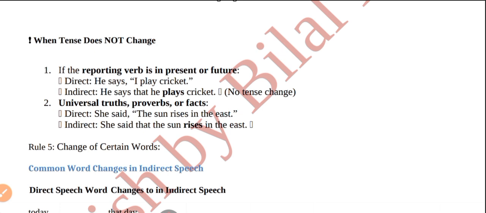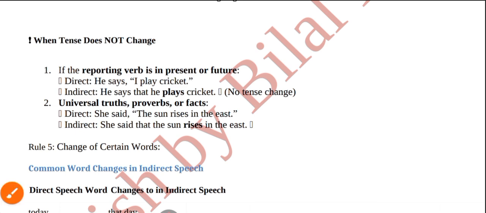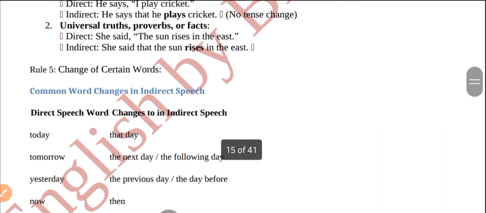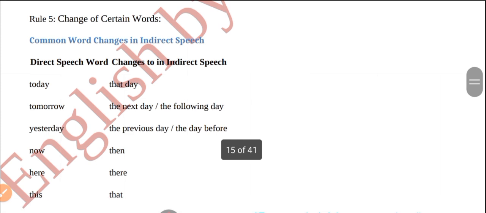The rule number 5 is change of certain words. Take your screenshot when tense does not change. Then we move to the rule number 5. Okay, next rule number 5 is change of certain words. Common word changes in indirect speech.